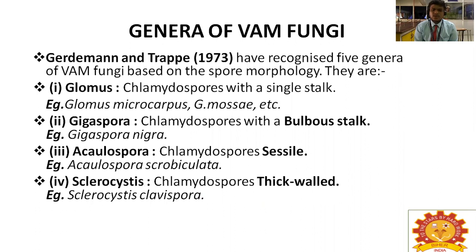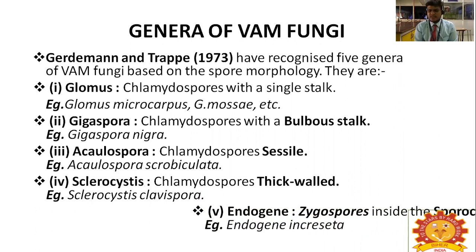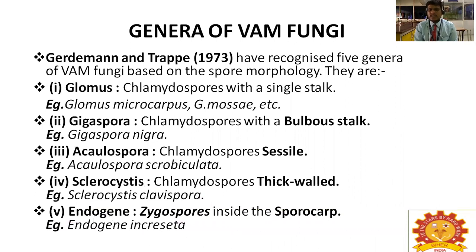The example is Sclerocystis clavispora. And the last one is Endogone, with zygospores inside the sporocarp. Out of these five, Endogone is somewhat different compared to Glomus, Gigaspora, Acaulospora, and Sclerocystis. The species of Endogone is called Endogone incrassata.